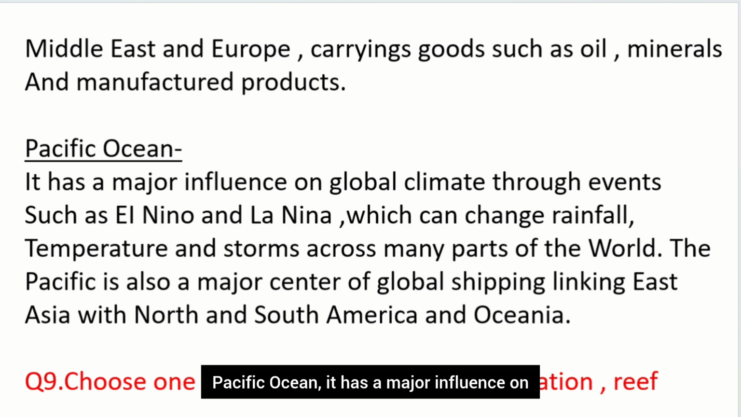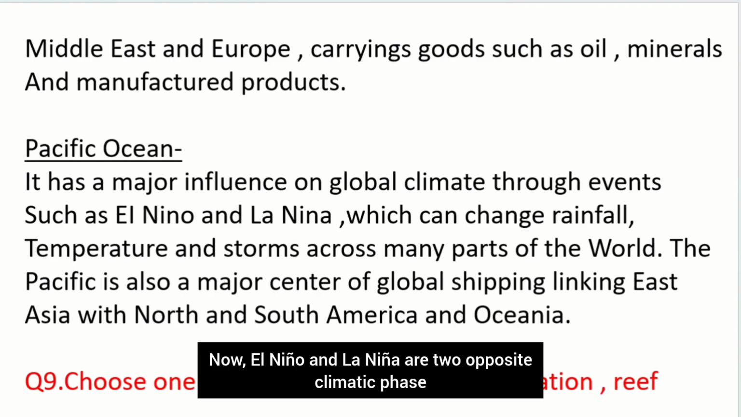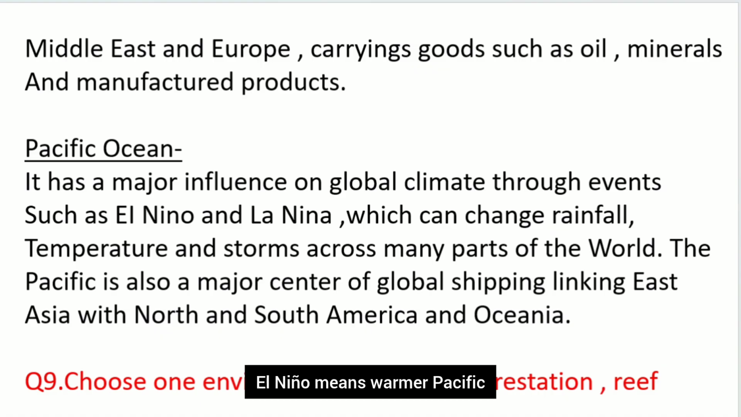The Pacific Ocean has a major influence on global climate through events such as El Nino and La Nina. Now, El Nino and La Nina are two opposite climatic phases. El Nino means a warmer Pacific and La Nina means a cooler Pacific. In a warmer Pacific, the Pacific wind weakens and warm water shifts east. Whereas in a cooler Pacific, it is a cool phase with strong wind pushing cold water to the surface.